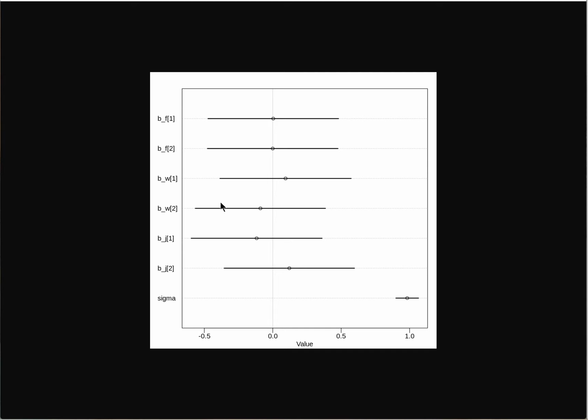So we go along here, and if I compare, say, flights, there doesn't seem to be much preference for red or white. So that's interesting. If I look at American versus French wines, it seems that French wines are maybe preferred a little bit more than American wines, but they are heavily overlapping in the posterior distribution. And then in terms of judges, it seems that maybe French judges are a little bit more harsh than American judges.